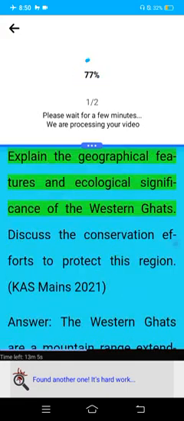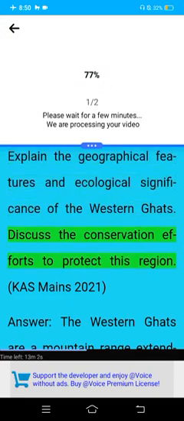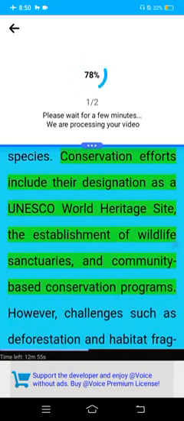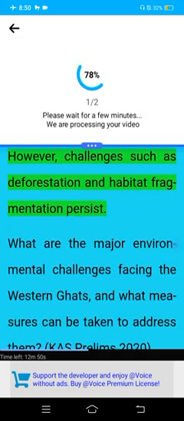Previous year questions. Explain the geographical features and ecological significance of the Western Ghats. Discuss the conservation efforts to protect this region. Past prelims 2021. Answer. The Western Ghats are a mountain range extending along the western coast of India, influencing the monsoon climate and providing critical habitats for a wide range of species. Conservation efforts include the designation of a UNESCO World Heritage Site, the establishment of wildlife sanctuaries, and community-based conservation programs. However, challenges such as deforestation and habitat fragmentation persist.